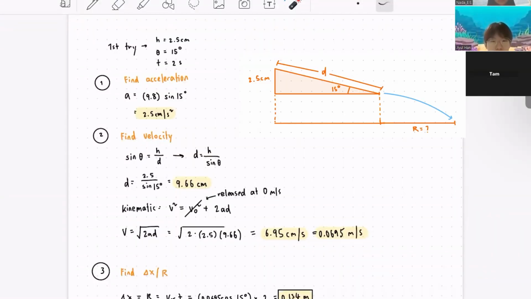First, we'll be starting with our calculations. And now it's our first trial. To find the acceleration of the first trial of the projectile, firstly, the projectile height is 2.5 centimeters, the angle is 15 degrees, and the time is 2 seconds. To find the acceleration, we're going to use gravitational force, which is 9.8, multiplied by sine 15 degrees, which is the angle of the projectile. Thus, the result will be 2.5 centimeters per second squared. Next, Nada will be explaining the velocity of the projectile.